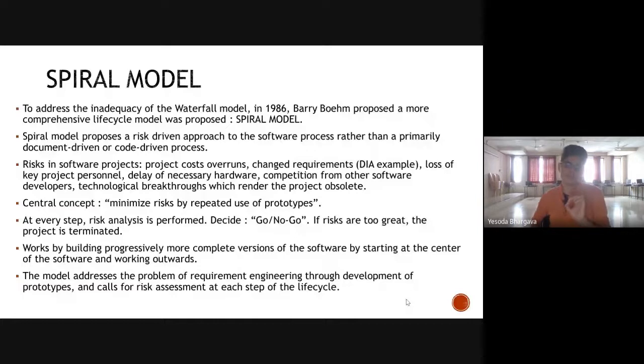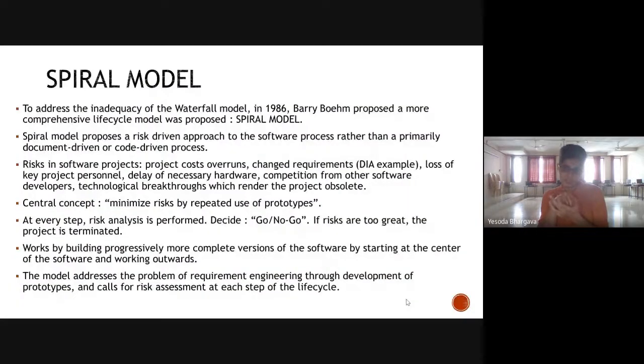Now, as we have discussed, these are the kinds of risk in software projects. After each prototype was created, technically the team would sit together and discuss, at this step, if we move forward, what are the dependencies? Do we have them? And what is the risk of moving forward with this particular prototype? If the risk is too high, then in the long term it would magnify. So a wiser decision would be to go back, work on everything that you have done before creating the prototype, and then create a prototype again.